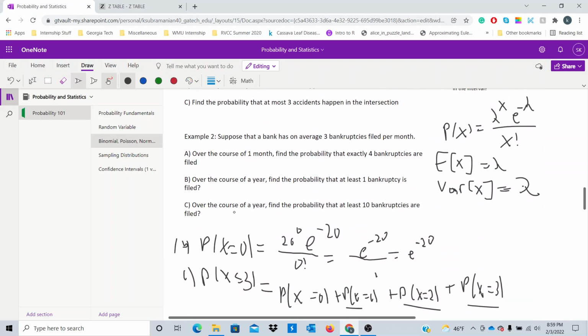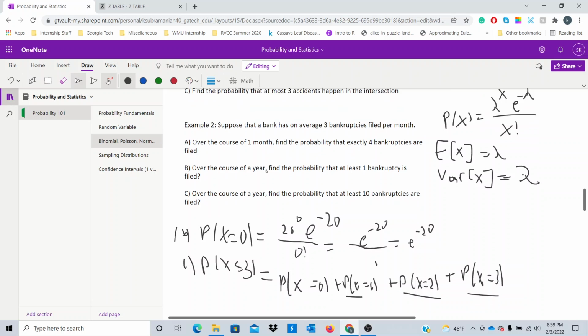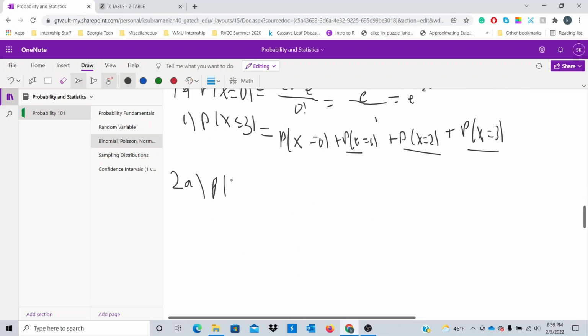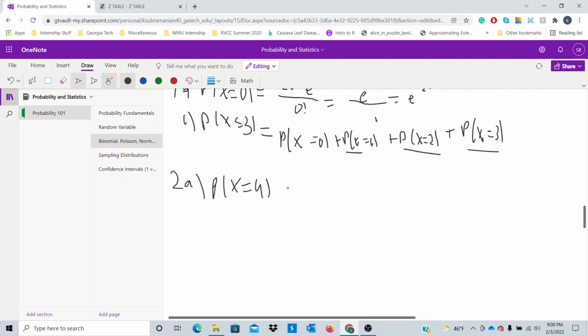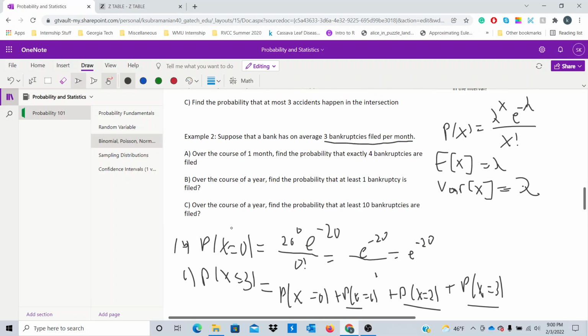So we're going to let x represent the number of bankruptcies. So we're simply going to find P of x equals 4. Since we know that 3 bankruptcies are filed per month, we know that lambda is 3. So we're going to use our Poisson formula. So it's going to be 3 to the 4 e to the negative 3 over 4 factorial. So all you have to do is evaluate this, and this is the probability of having 4 bankruptcies in a given month, right? Okay, part B, let's switch gears a little bit.